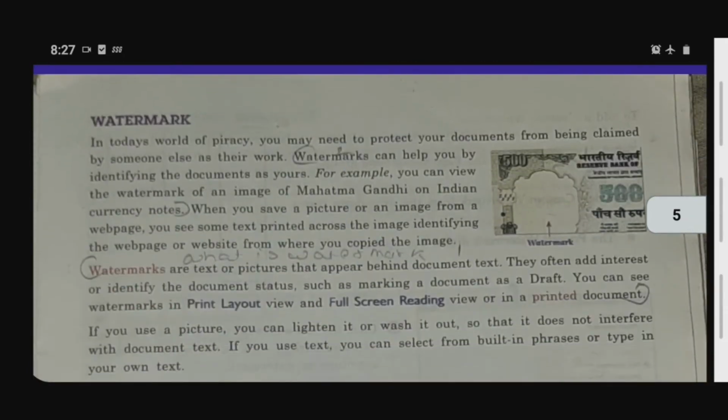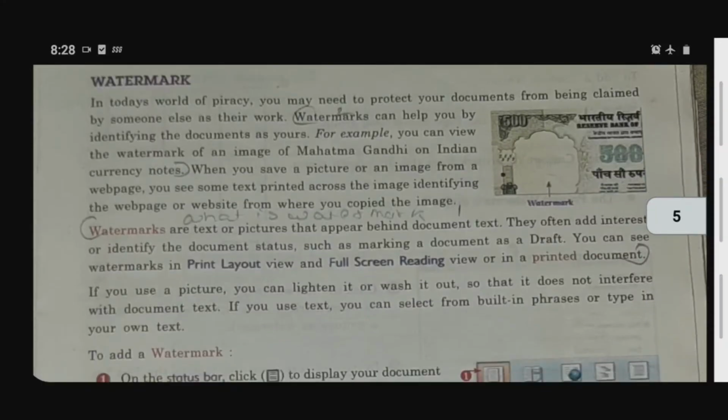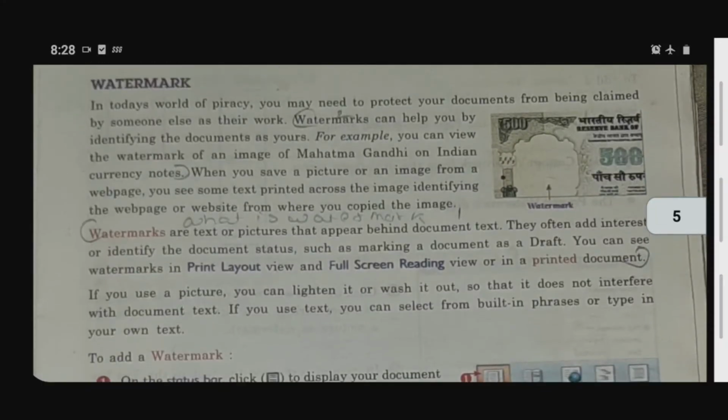Next topic is watermark. Watermark is a very important topic and it is our practical also. You can see here, in today's world of piracy you may need to protect your document from being claimed by someone else as their work. Watermark can help you by identifying the documents. If it is my document, I have to prove that it is mine only.